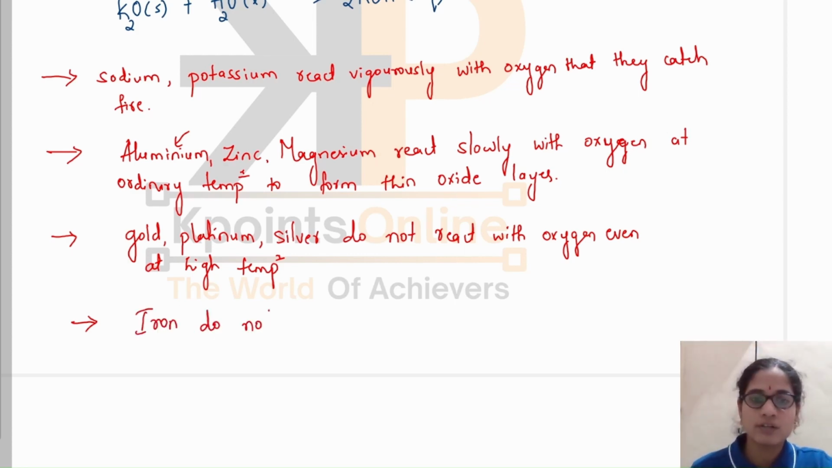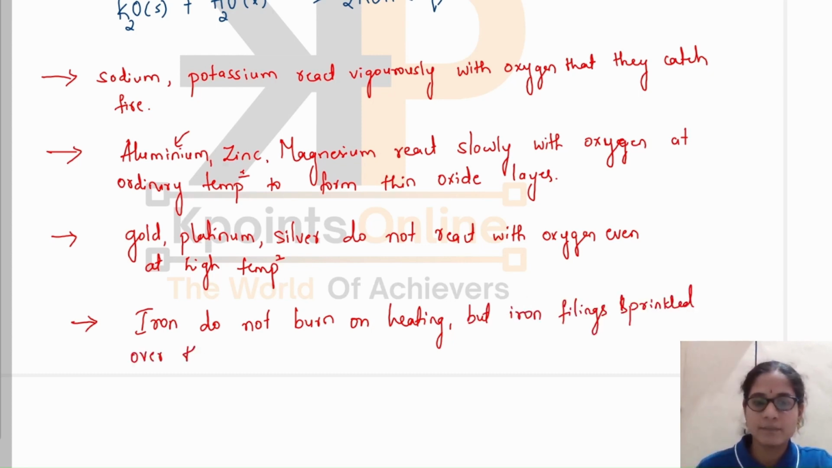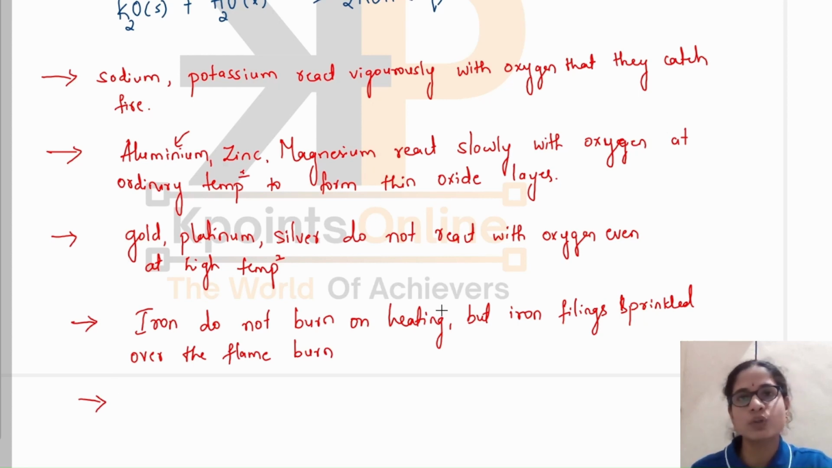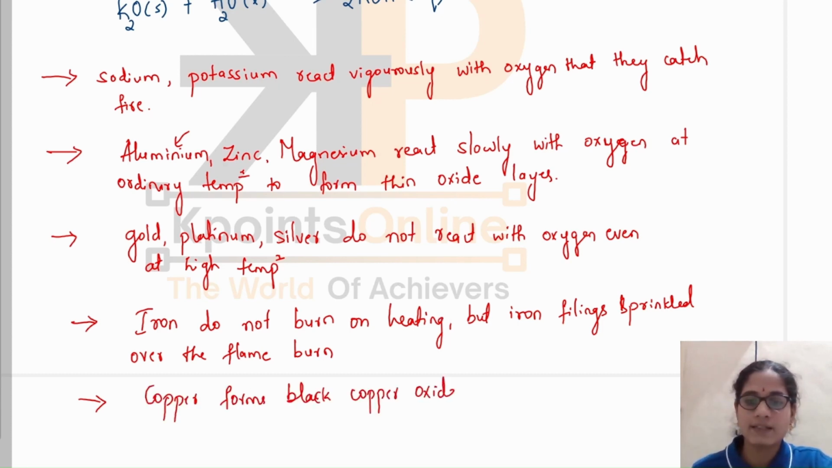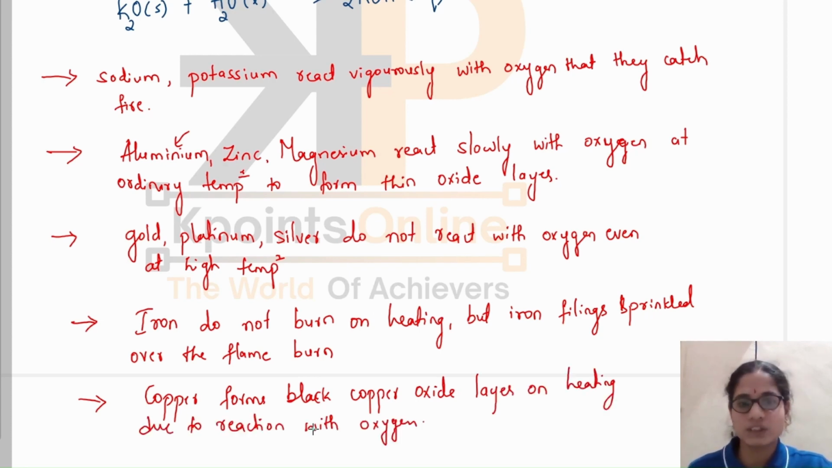Iron does not burn on heating, means it will not catch fire. But when iron filings are sprinkled over the flame, they burn. And copper will also not burn on heating. It forms a black layer of copper oxide. Copper forms a black copper oxide layer on heating due to reaction with oxygen. This is how different metals show different reactivity towards oxygen.